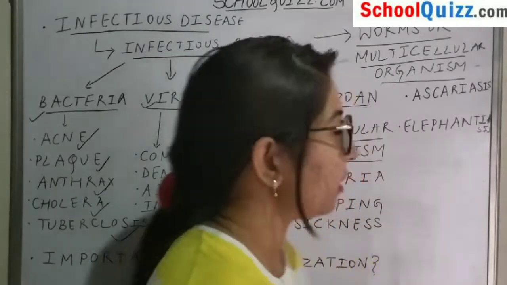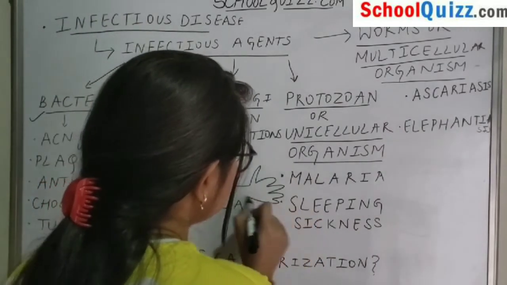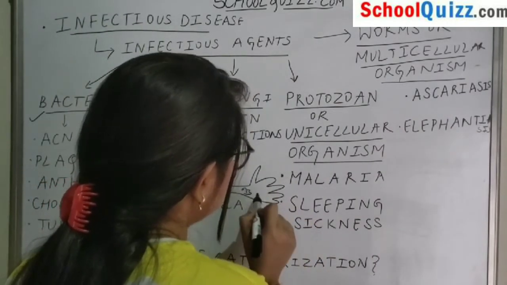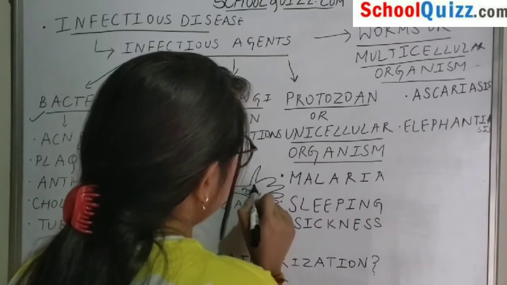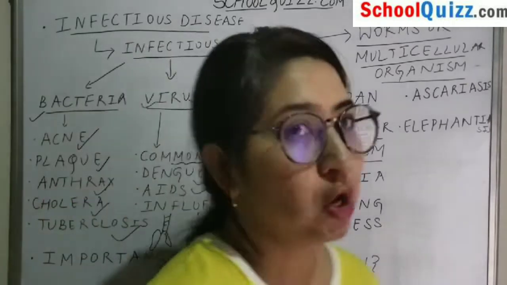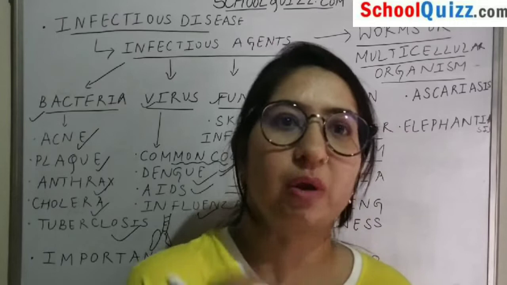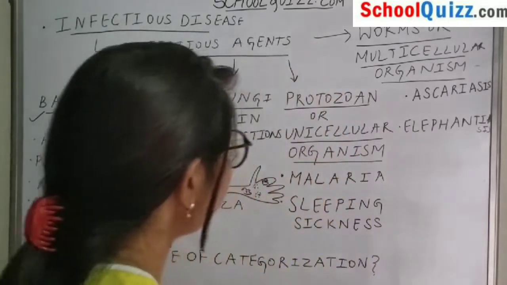If a person has a fungal infection, suppose on the hand, there may be some allergy, a pimple-like thing, or some rashes. All of these fungal skin infections are mainly caused by fungus only.